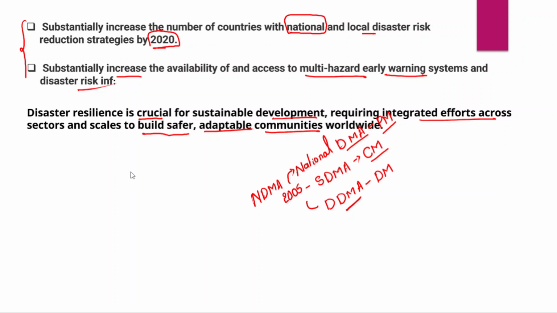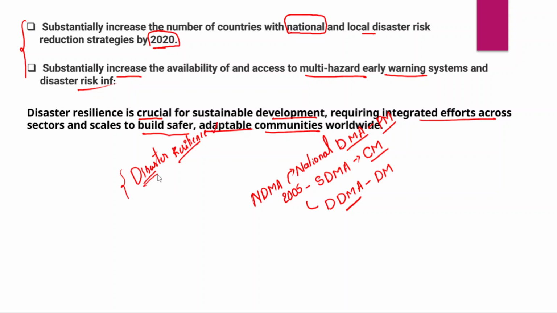But anyway, disaster resilience in India is a very important aspect, because India is vulnerable to a number of disasters, right? But on the other hand, we have limited economic capabilities to build resilience.